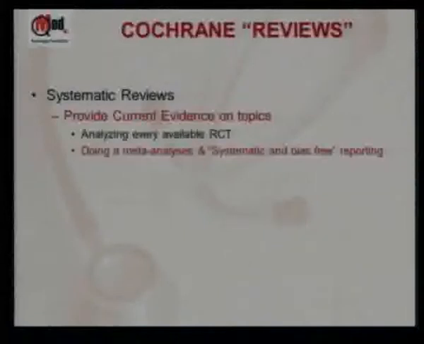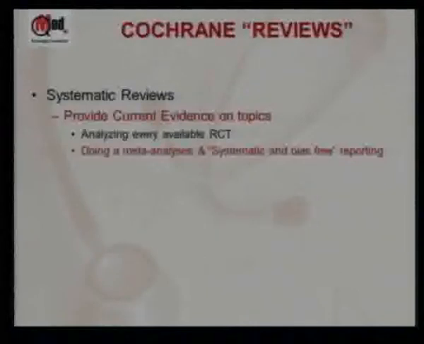I'll give you one quick example on bias-free reporting. So suppose they've located 7 RCTs and 2 of them did not mention clearly how the blinding was done. These authors will contact those trial authors and ask them, can you tell me how you did the blinding? If they get the answer and they're satisfied, they will say, we checked, we got it, we are happy with it.